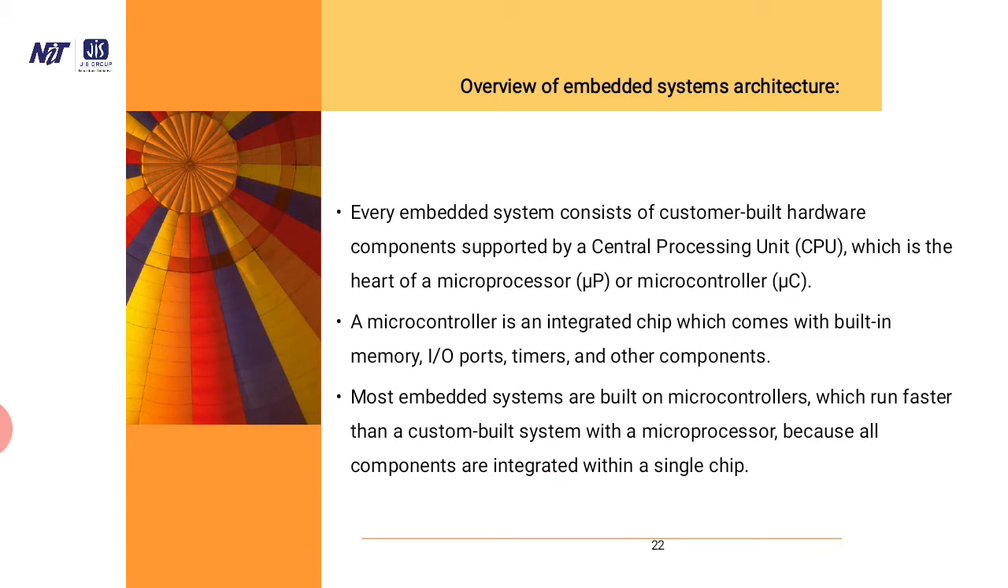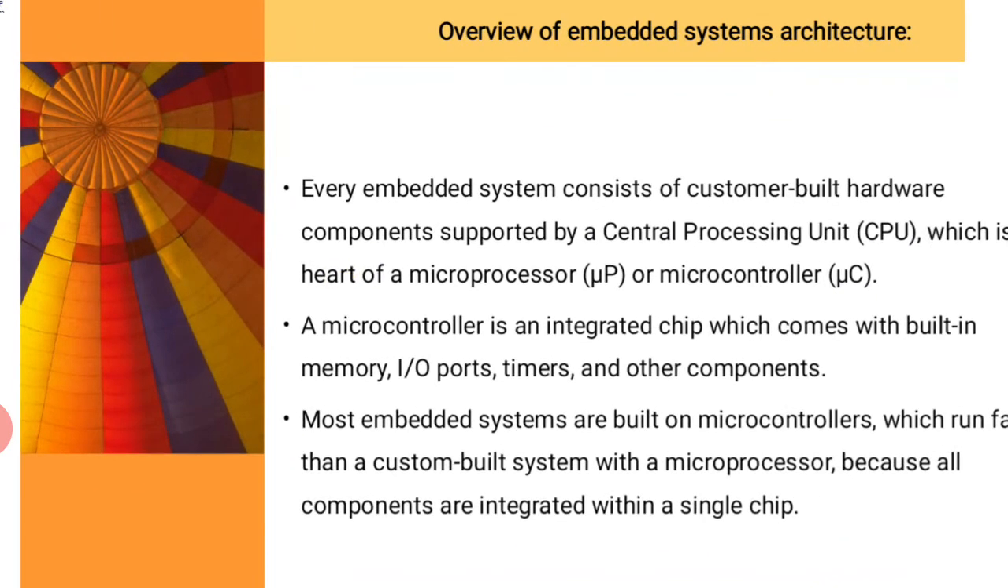Overview of the embedded system. Every embedded system consists of the custom built hardware component supported by a central processing unit, which is the heart of the microprocessor or microcontroller. Microcontroller is an integrated chip which comes with built-in memory, I/O, timers or other components. Most embedded systems are built on microcontrollers, which run faster than a microprocessor-based design because all the components are within a single chip.